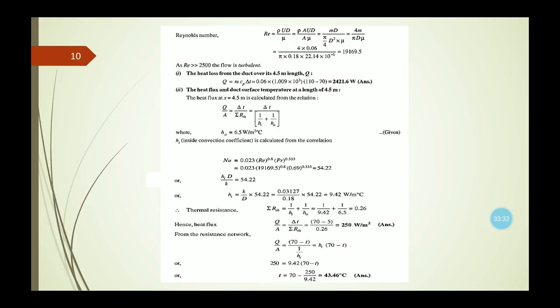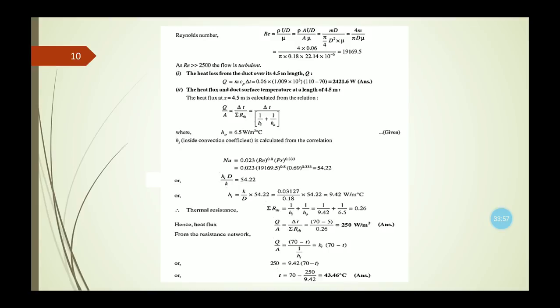If we put the values of Reynolds number and Prandtl number here, we can calculate the Nusselt number. Again the formula is Nu equals Hi D by K. From this equation we can calculate the inside heat transfer coefficient Hi, which equals 9.42 watt per meter square degree centigrade.